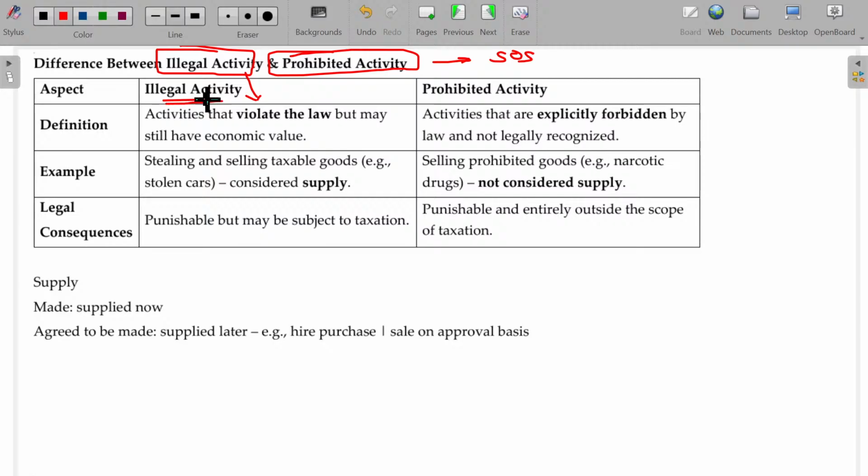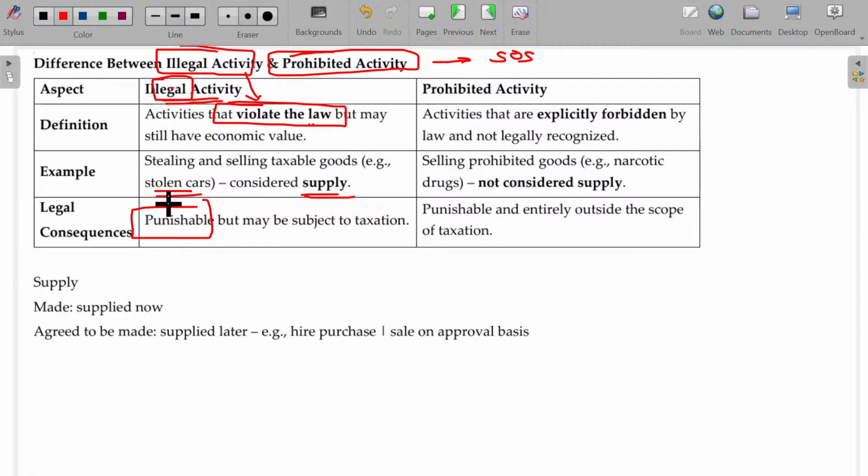Illegal means unlawful, violating the law. Though it may be a violation of the law, it falls under supply. But as you violated the law, it is punishable. Is that clear?